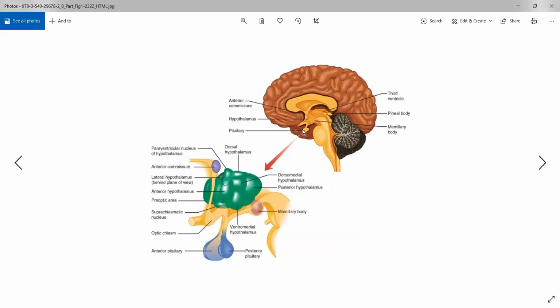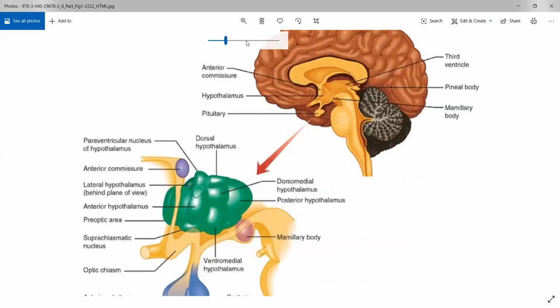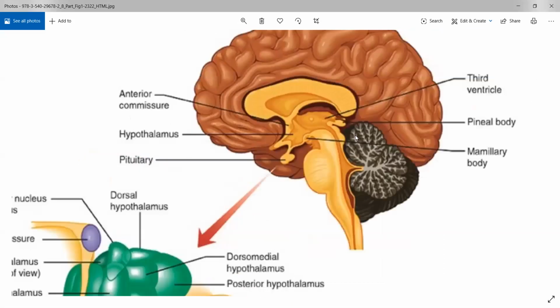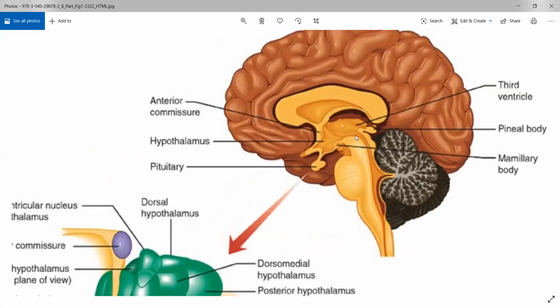Are you able to see this image of the hypothalamus? Yes, sir. I'll zoom in a little bit so that you can see better. In your brain, here it is showing your hypothalamus. Above it is the thalamus, which isn't clearly visible on the image, but if you can see my cursor, this is your brain stem. Above your brain stem there are two oval shaped organs called the thalamus. Directly under that is your hypothalamus.